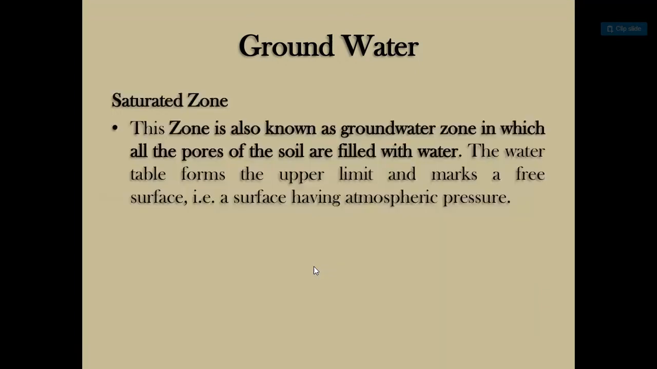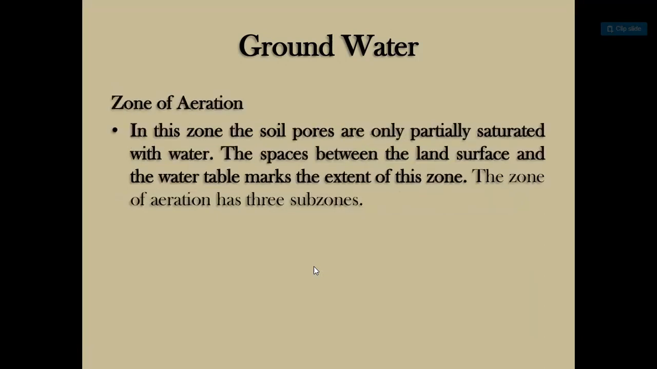Saturated zone. This zone is also known as the groundwater zone, in which all the pores of the soil are filled with water. The water table forms the upper limit and marks a free surface, a surface having atmospheric pressure. Zone of aeration. In this zone, the soil pores are only partially saturated with water. The space between the land surface and the water table marks the extent of this zone.